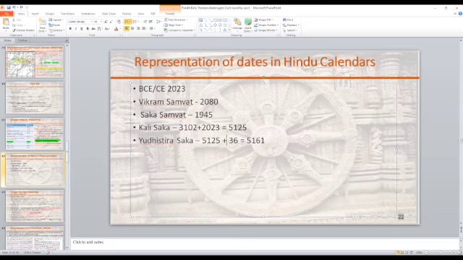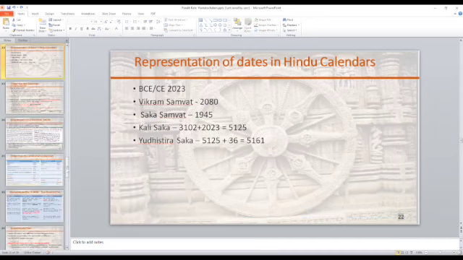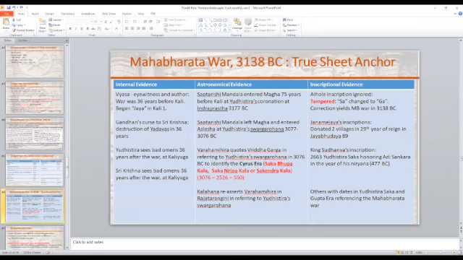Kalisaka is 5125, so you have to add 36 to get to Yudhishthira Saka. So this is correct. It is Kalisaka plus 36, which gives you the date of the Mahabharata war, because Vedavyasa, this is his Sabda Pramana, is saying the war happened 36 years before Kali Yuga started.